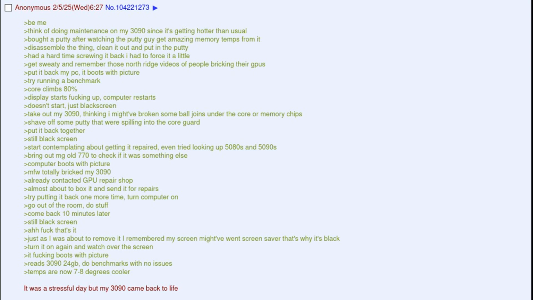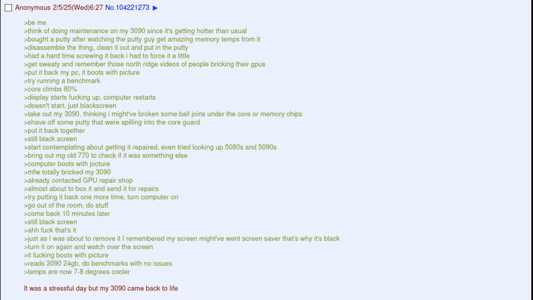Be me. Think of doing maintenance on my 3090 since it's getting hotter than usual. Bought a putty after watching the putty guy get amazing memory temps from it. Disassemble the thing, clean it out and put in the putty. Had a hard time screwing it back, I had to force it a little. Get sweaty and remember those Northridge videos of people bricking their GPUs.